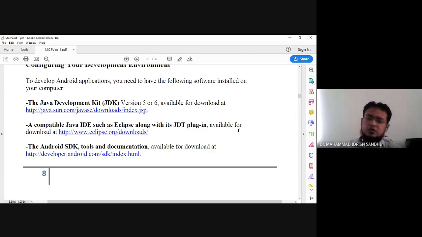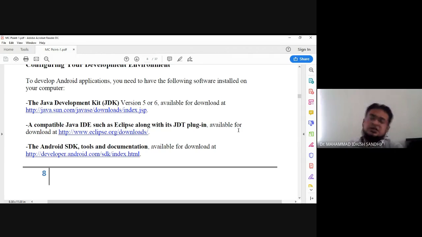With the JDT plugin installed with Eclipse, only then are we able to develop Android programs, and it is freely available on the eclipse.org download link. So second is the editor that we are going to use, Eclipse.